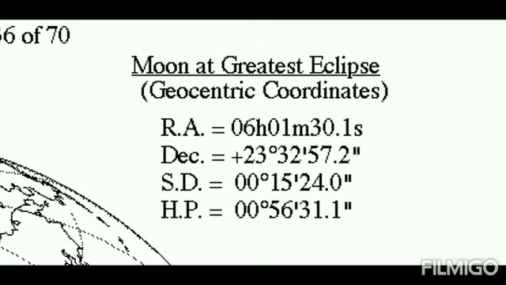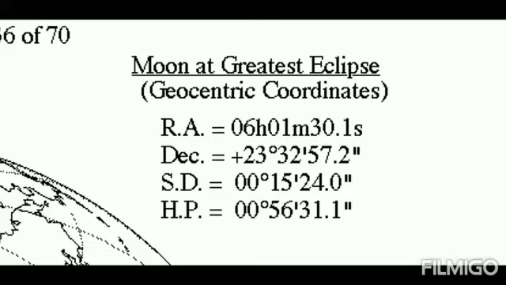Moon at greatest eclipse, geocentric coordinates. This is with respect to Earth. Geocentric coordinates: the right ascension of the Moon at the time of greatest eclipse is 6 hours 1 minute and 30.1 seconds.